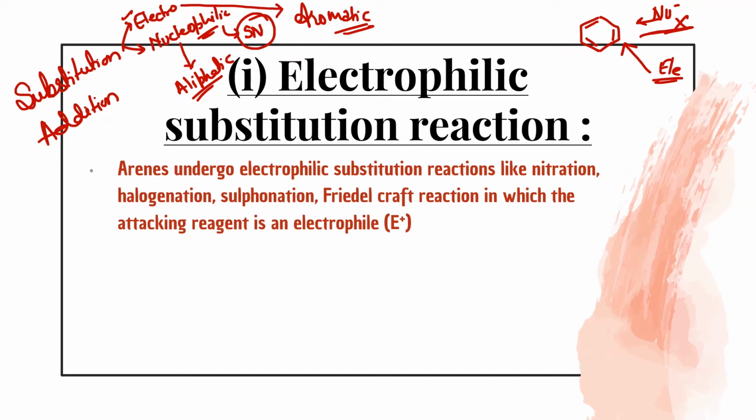Arenes do undergo electrophilic substitution reactions like nitration, halogenation, sulfonation, and Friedel-Crafts reaction. This is again an important reaction of this topic and will be carried out in class 12th also, in which the attacking reagent is always an electrophile, that means E plus is going to attack. The reason I have already told you.